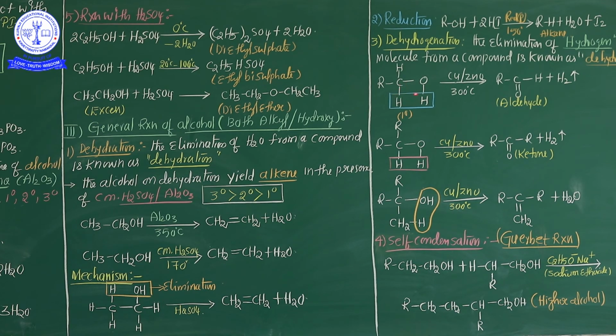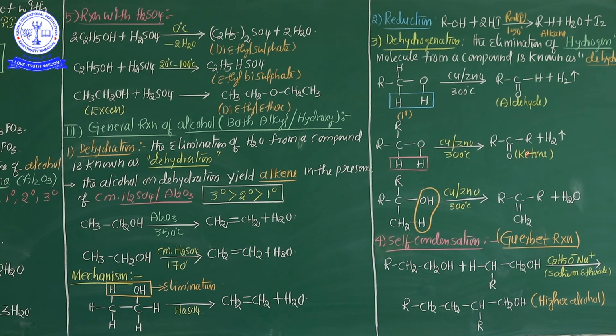So a 1 degree alcohol involved in the dehydrogenation process in the presence of copper or zinc oxide gives an aldehyde. And see the second one carefully: a 2 degree alcohol also involved in the dehydrogenation process. What product is obtained here?